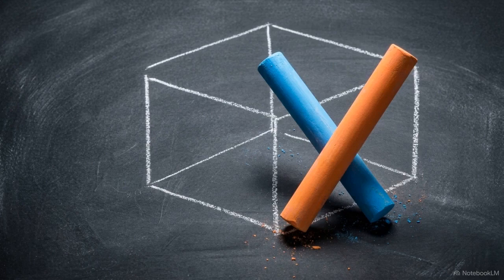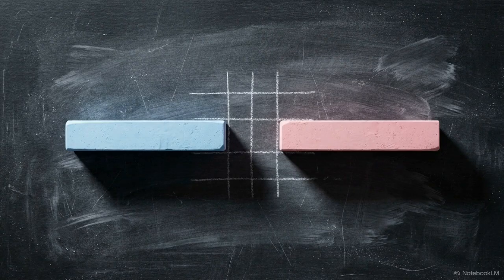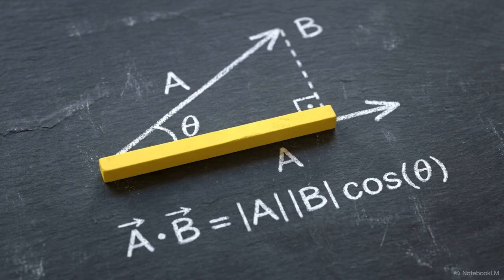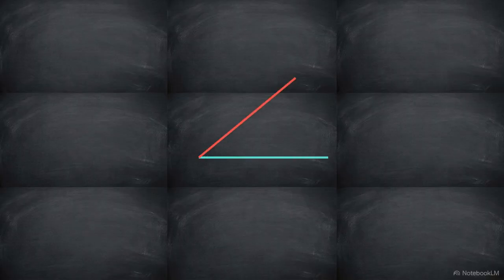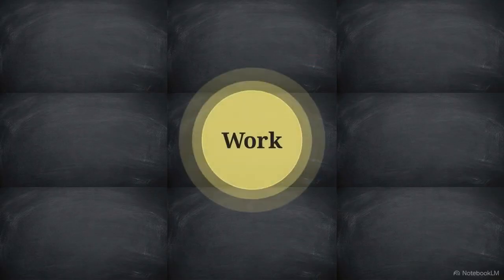When it comes to multiplying 2 vectors, the geometry demands 2 distinct methods. Vectors interact differently based on whether they are maximizing their parallel influence or their orthogonal influence on one another. The dot product, or scalar product, strictly extracts parallel contribution. The equation is A dot B equals the magnitude of A times the magnitude of B times cosine theta. We see this in physics when calculating work, which is the dot product of force and displacement. By taking the cosine of the angle between them, we calculate only the force acting directly along the path of motion. The vectors multiply and collapse into a pure scalar magnitude of energy, stripped of direction.